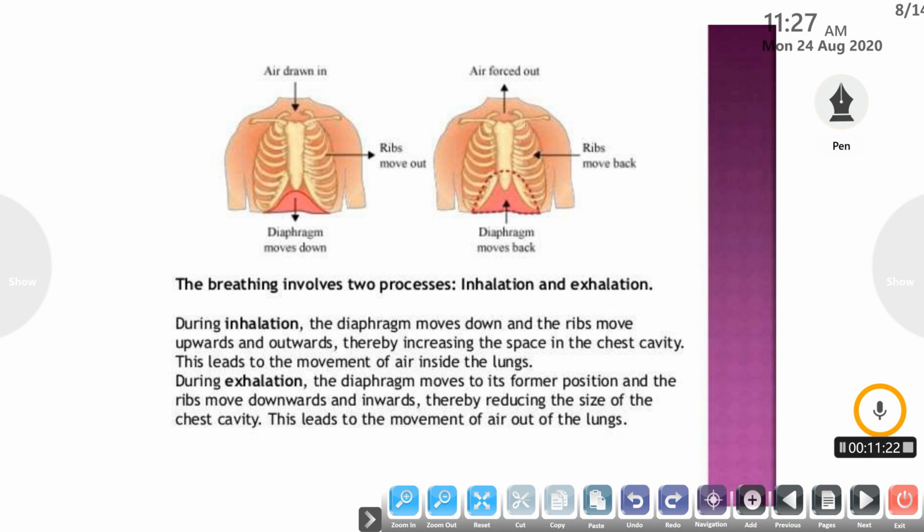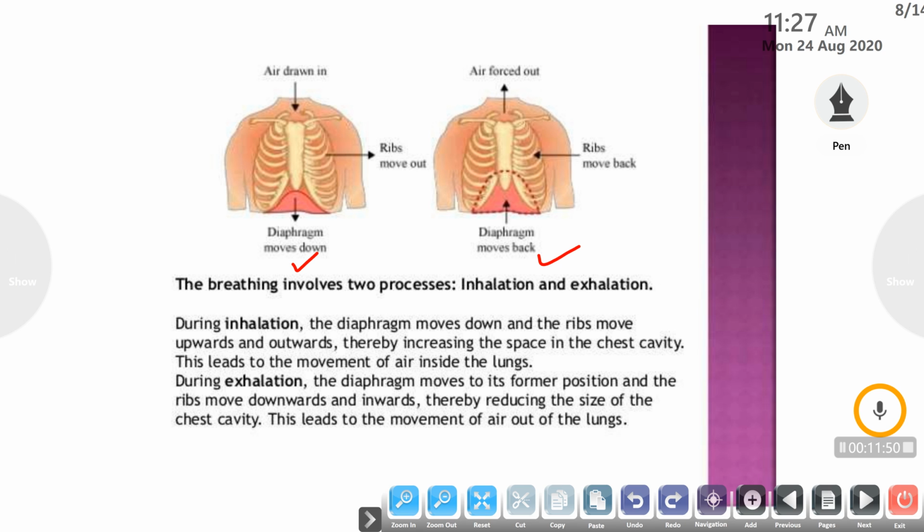The first diagram is of inhalation and the second diagram is of exhalation. During inhalation, the diaphragm moves down, increasing the cavity of the chest. The diaphragm moves down and the ribs move upwards and outwards. This process increases the space, or the volume, of the chest cavity.